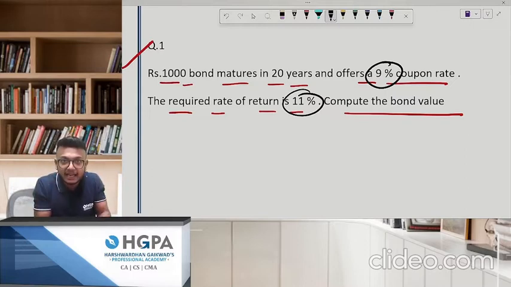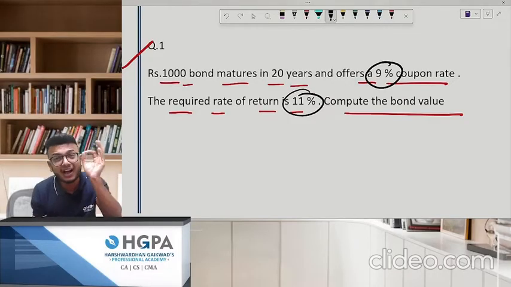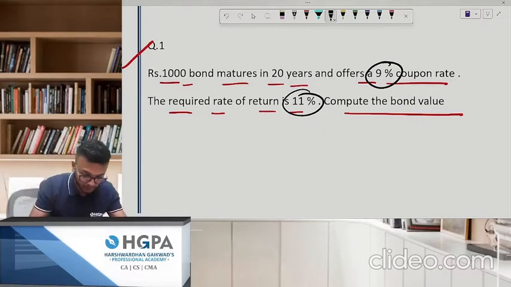He will not buy at something which is above 1000. He will say, have you gone mad? I want 11%. You are giving me 9%. I am not ready to buy this bond at higher than 1000. So your answer has to be less than 1000. That is pretty sure. Let us compute now the fair value.